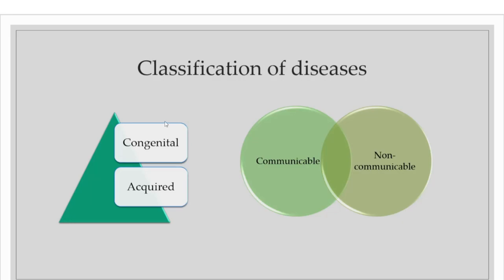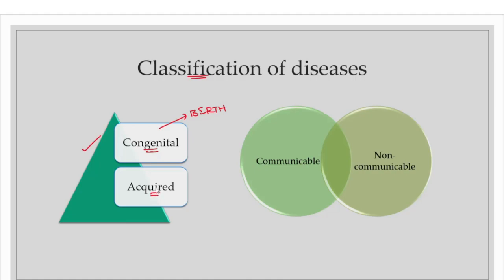So first of all, coming to our first classification, it is congenital and acquired diseases. So what are congenital diseases? These are basically anatomical or physiological abnormalities. These abnormalities are present right from the birth of a person. So if any abnormalities are present right from the birth of a baby, then this is called a congenital disease, right?